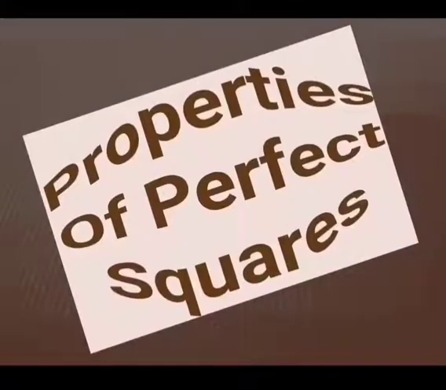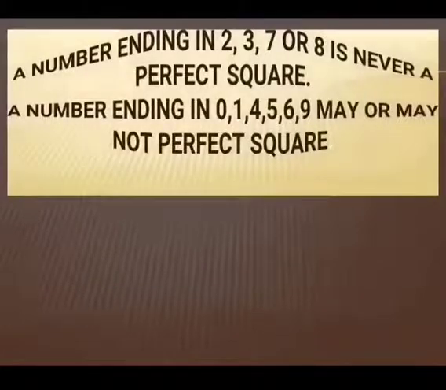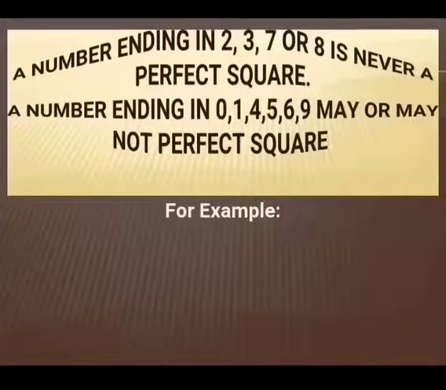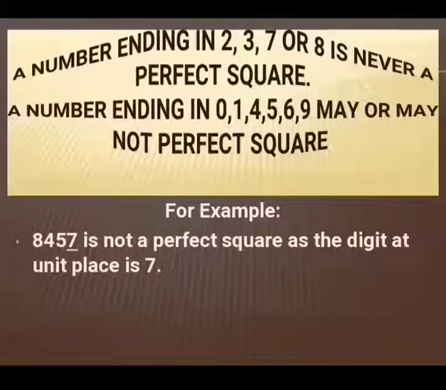Let's come to the properties of perfect squares. Let's come to the first property. A number ending in 2, 3, 7, 8 is not a perfect square, or we can say a number ending with 1, 4, 5, 6, 9 may or may not be a perfect square.